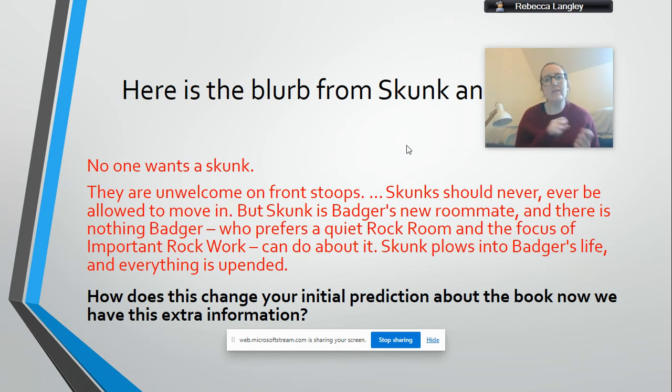So I want you to go back to your initial prediction and think about how this extra information changes it. So from my initial prediction, I thought the skunk had just gone on holiday, but I now see that the skunk is actually moving in with the badger, so they are roommates. And my initial prediction was actually right, that the badger was really displeased to see this skunk. So that bit was right. But obviously now my prediction is going to change because I know the skunk is moving in, but it doesn't change the part where I feel that the badger doesn't really like the skunk. Okay.